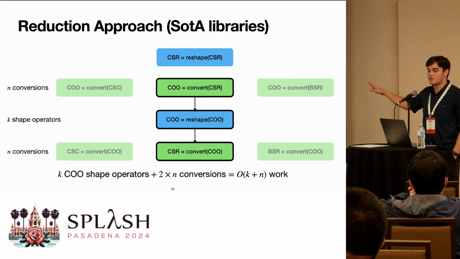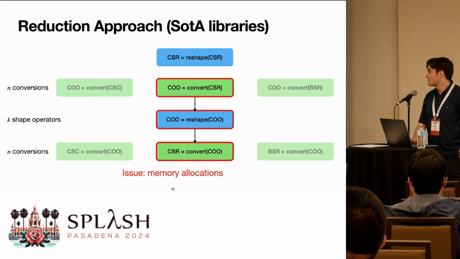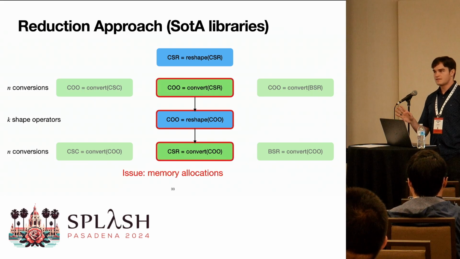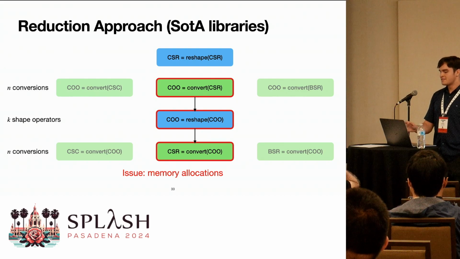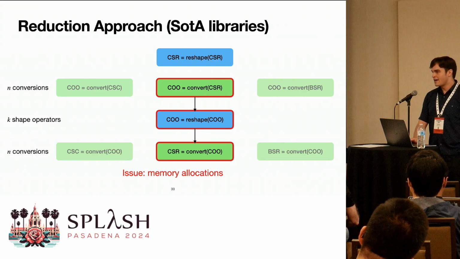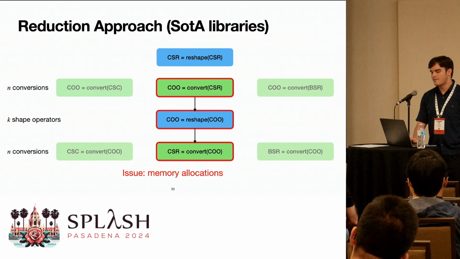Like this is great for developer productivity. But this is not good for performance. Each one of these kernels is a memory allocation and an iteration over the entire sparse data structure. And this is somewhat problematic, and our results show that this is actually really bad for performance.